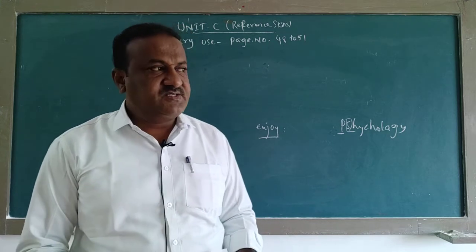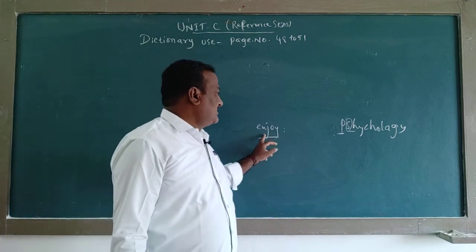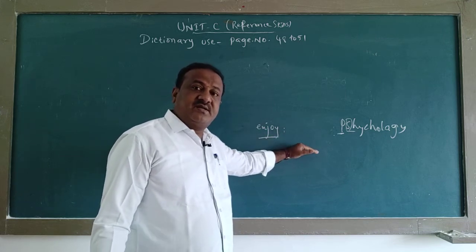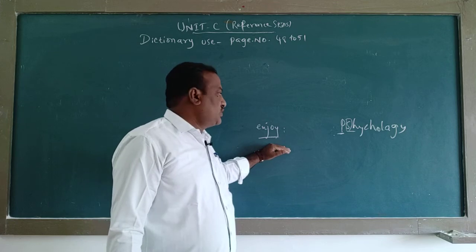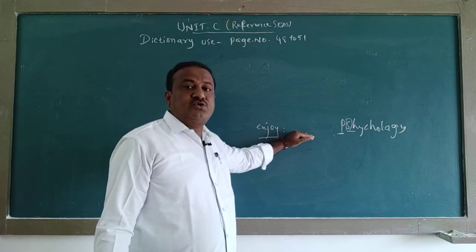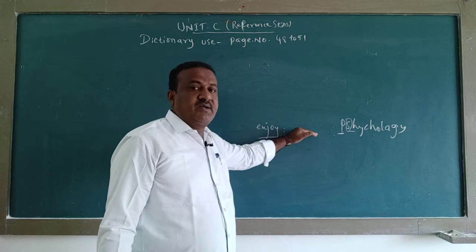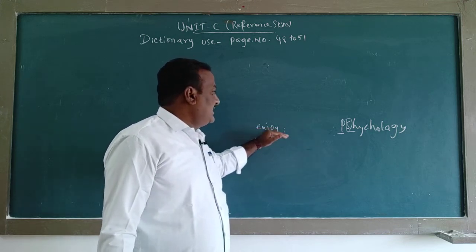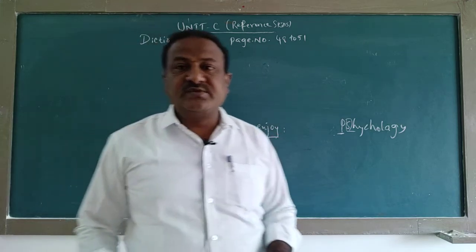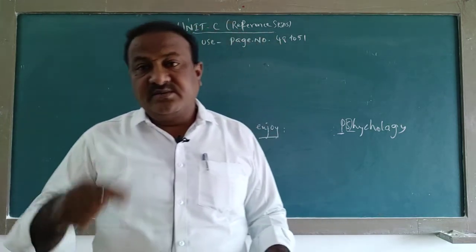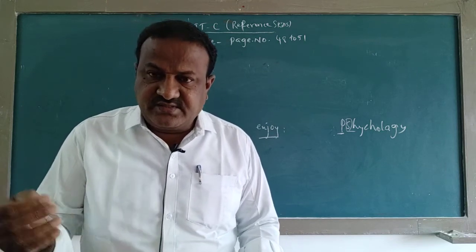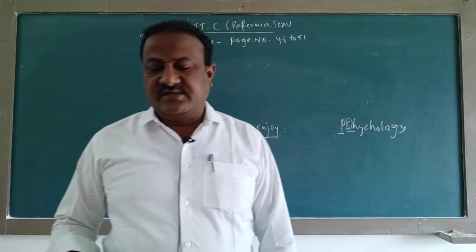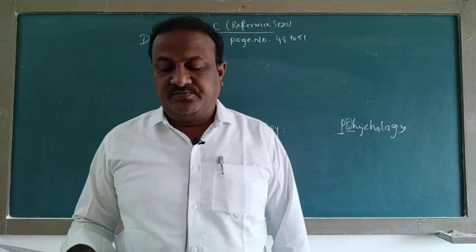For that purpose, suppose one word, synonym, similar meaning we have to see. Enjoy, rejoice, then joy, joyous, and here enjoy, opposite, antonyms, opposite meaning of that. So, everything we can see in the dictionary. We have to see that, find out.